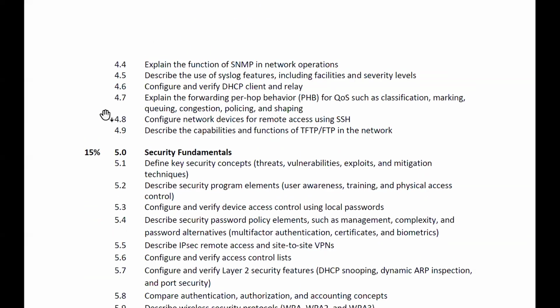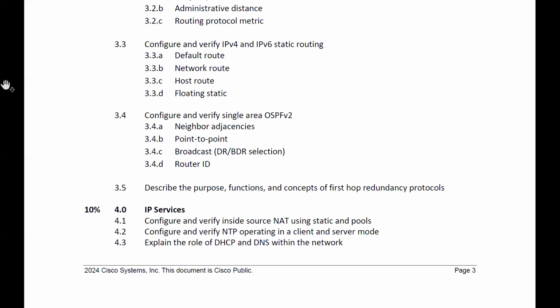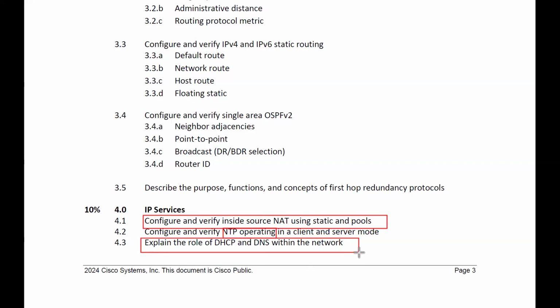Next, we have IP services. In that, it is telling you to configure and verify NAT, network address translation. In this, we have different types of methods: static NAT, dynamic NAT, and NAT overload. Then it is telling you to configure and verify NTP, network time protocol, and explain the role of DHCP and DNS within the network. Role of DHCP and DNS.